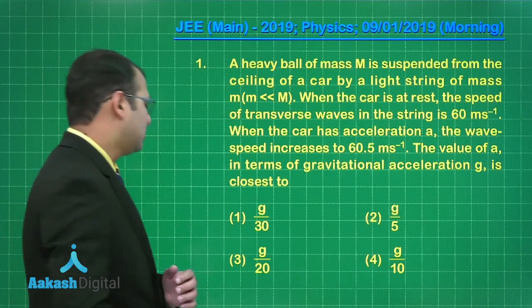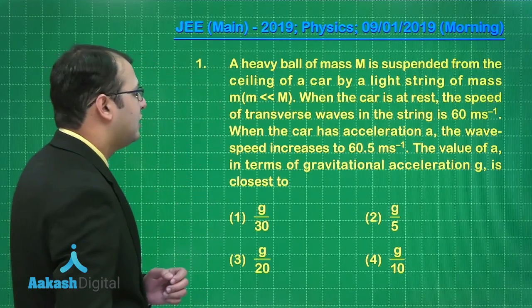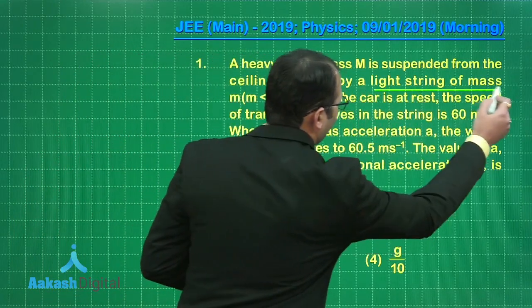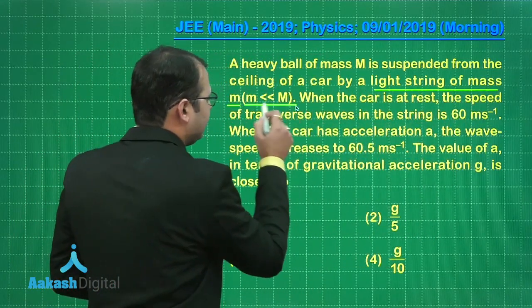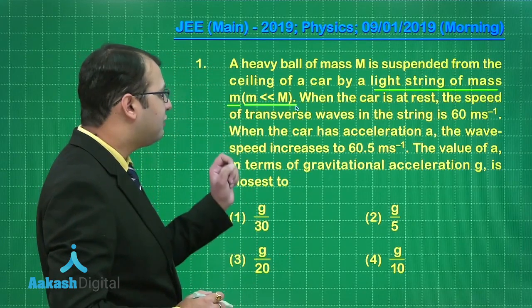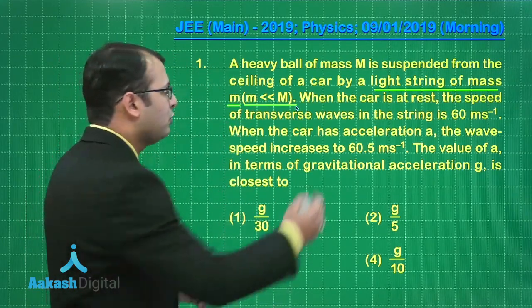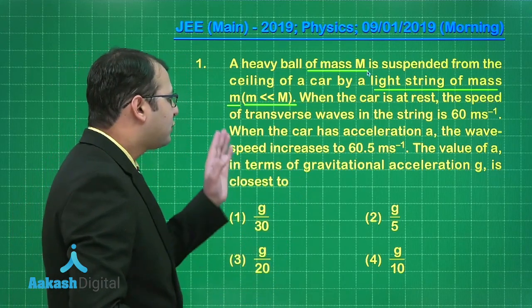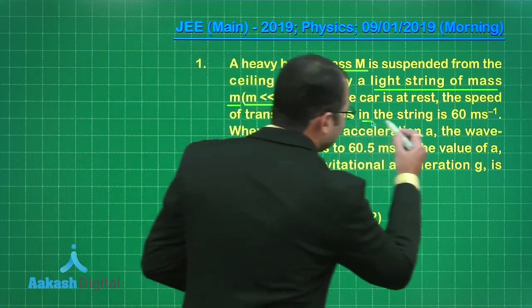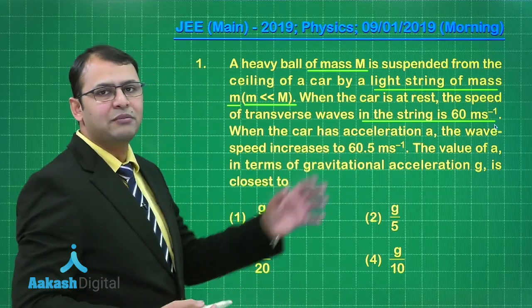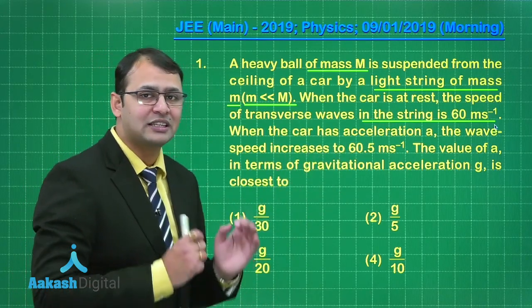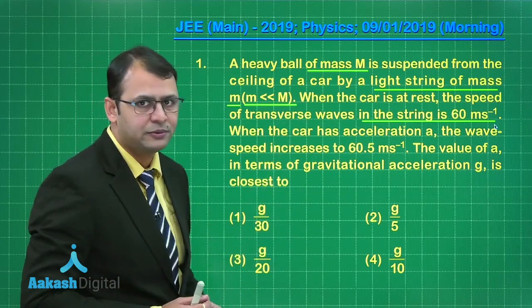Now as per the question, there is a ball of mass capital M which is suspended from the ceiling of the car with a light string of mass small m, and the light string's mass is very less than the mass of the ball, right? Now when the car is at rest, the speed of transverse wave in the string is 60 meter per second. That means at that time no pseudo force will be acting on it, and at that time the tension in the string would be simply mass of ball into g.